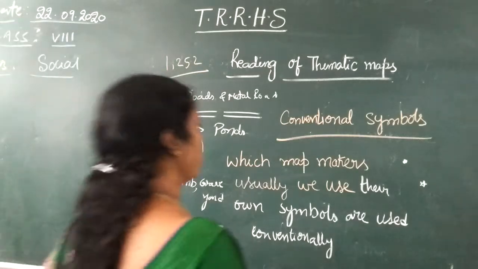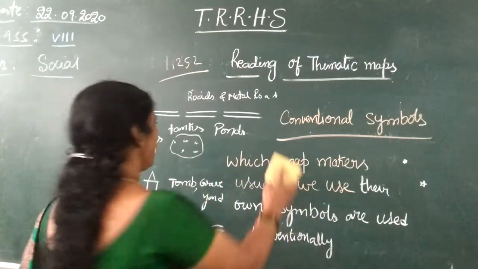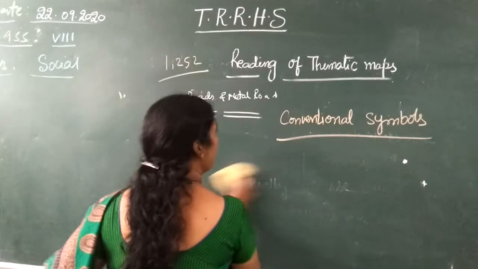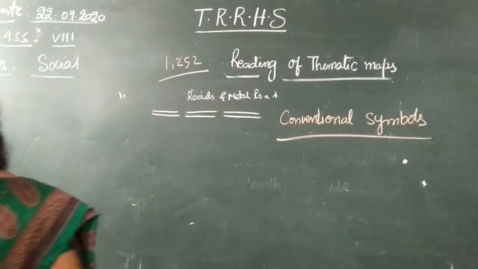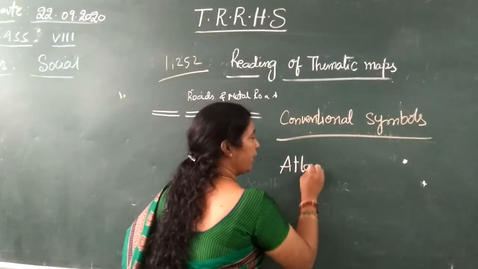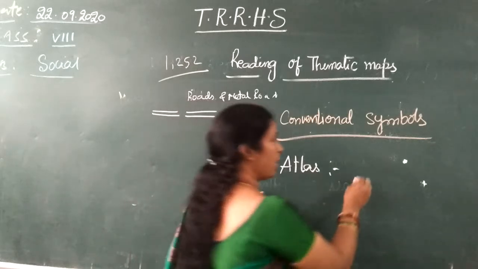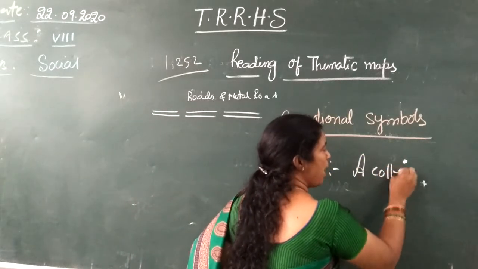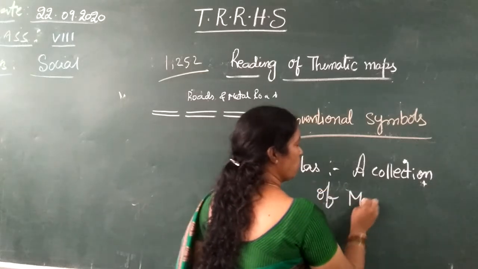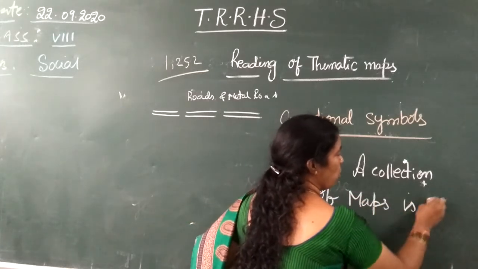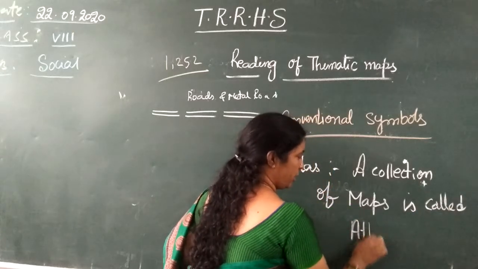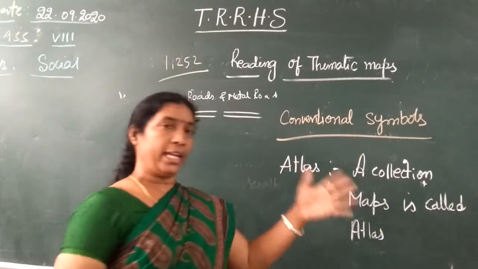And next is the atlas. What is meant by atlas? Children, tell me what is meant by atlas. Atlas is nothing but a collection of maps. A collection of maps, the book, is called an atlas. Atlas means a collection of maps.